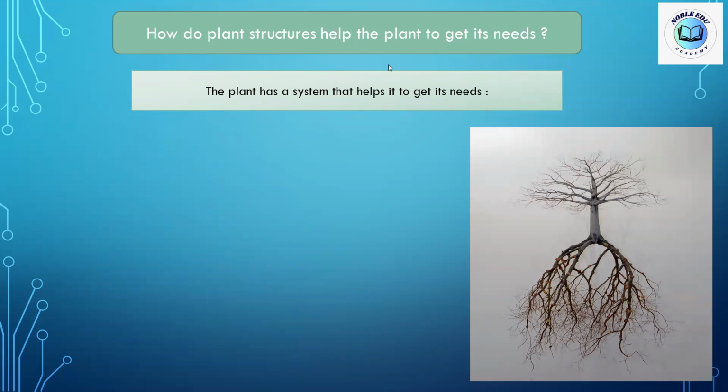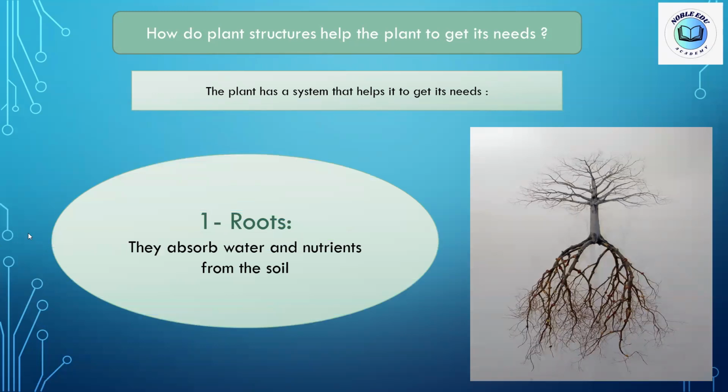Roots exist under the ground. So this is roots, and roots have an important role in absorbing water and nutrients from the soil. We said nutrients means mineral salts. They are soluble in water, kids. And these nutrients can be absorbed by the roots from the soil with the water. So the roots will absorb water with the nutrients in it from the soil. This is the role of the roots in getting the needs of the plants.